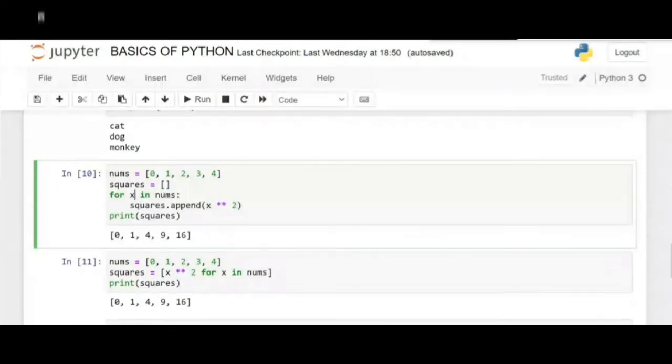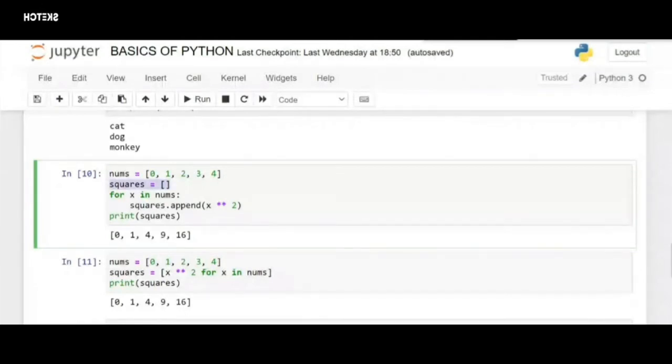Here the first value is 0, so 0 will be assigned to x. We have given something as append. Append is used whenever you want to add an element to a list. Here it's an empty list, right? So I want to add the element 0 to the power 2. So 0 to the power 2 will be 0. So 0 will be added to the empty list squares.